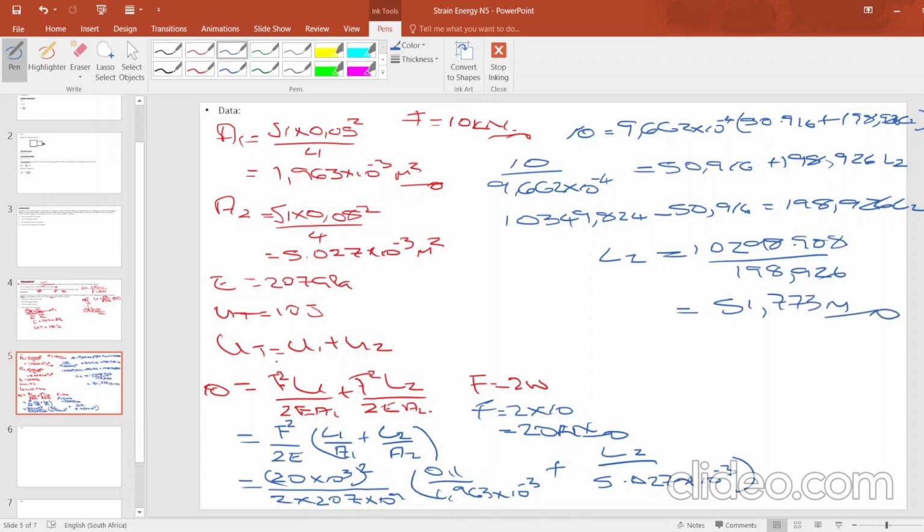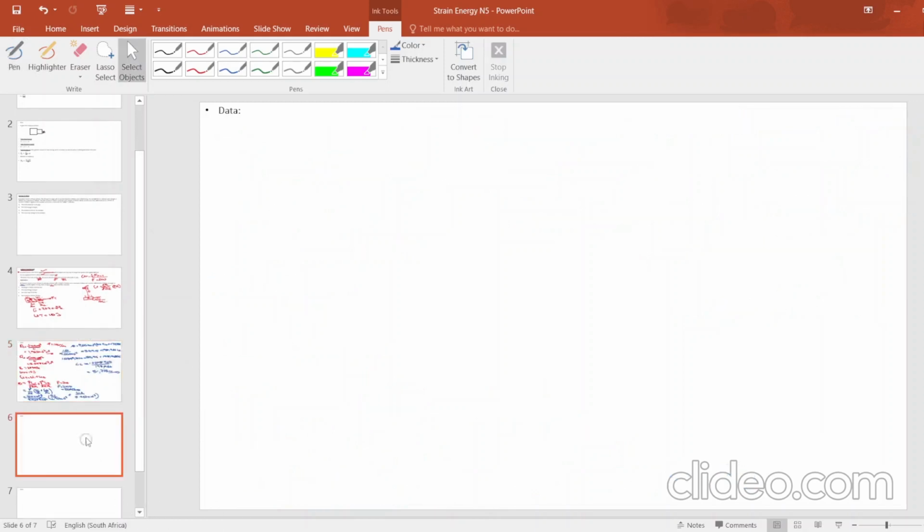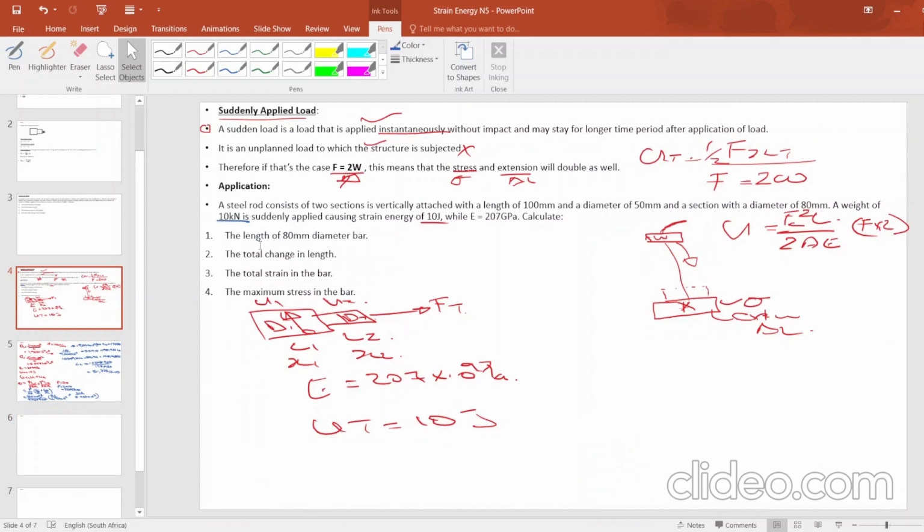Right, this is how you tackle the first question there. Yeah? Now let's look at the second question. The second question, they want us to calculate the total change in length. Now in calculating the total change in length, I will write it here. It is total change in length.